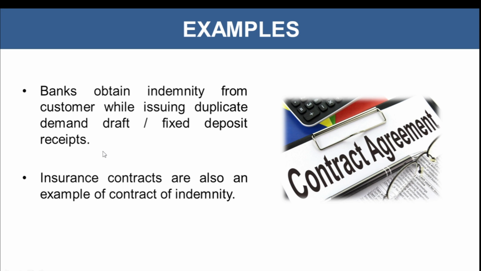So in this case, what happens? The customer is the indemnifier, because the customer will be taking the responsibility of any loss that will occur to the bank in case of the duplicacy of the demand draft if the amount is claimed double times. So the bank over here is acting as the indemnity holder, the customer over here is acting as the indemnifier. And in this contract of indemnity, it is being mentioned that the customer will be bearing the loss if any uncertain event occurs. The bank will not be responsible.